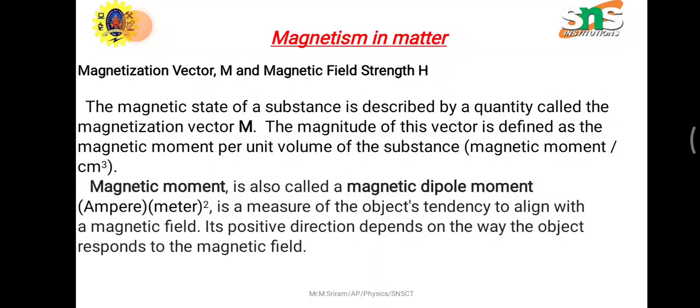The magnetic state of a substance is described by the quantity called the magnetization vector M. The magnitude of this vector is defined as the magnetic moment per unit volume of the substance, that means magnetic moment per centimeter cube. The magnetic moment is also called the magnetic dipole moment. It is a measure of the object's tendency to align with the magnetic field. Its positive direction depends on the way the object responds to the magnetic field.